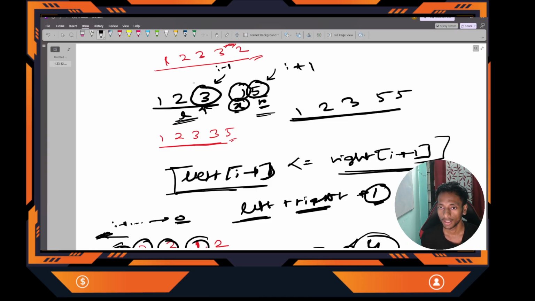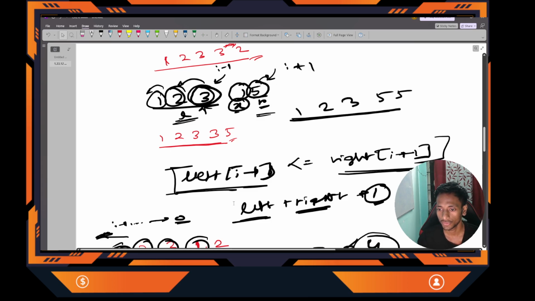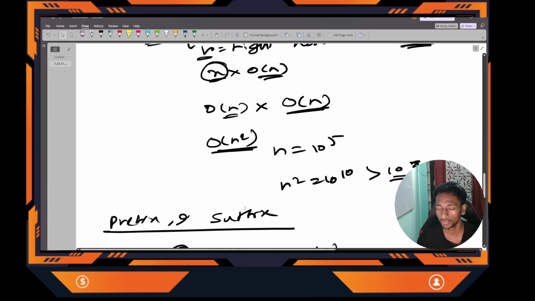So for the left subarray, I am going from I minus 1 down to 0. So I'll check, okay 3, this is a starting element. 2 can actually add this, yes. 1 can actually add this. In this I have to check that. And for the right, I will go from I plus 1 to n minus 1, right? So that's why I actually need two arrays.